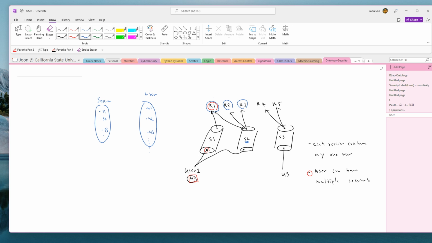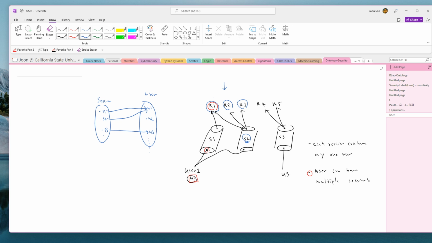So if I present this scenario, session 1 has user 1, right? And look at S2. S2 has user 1, right? And then S3 has user 3.